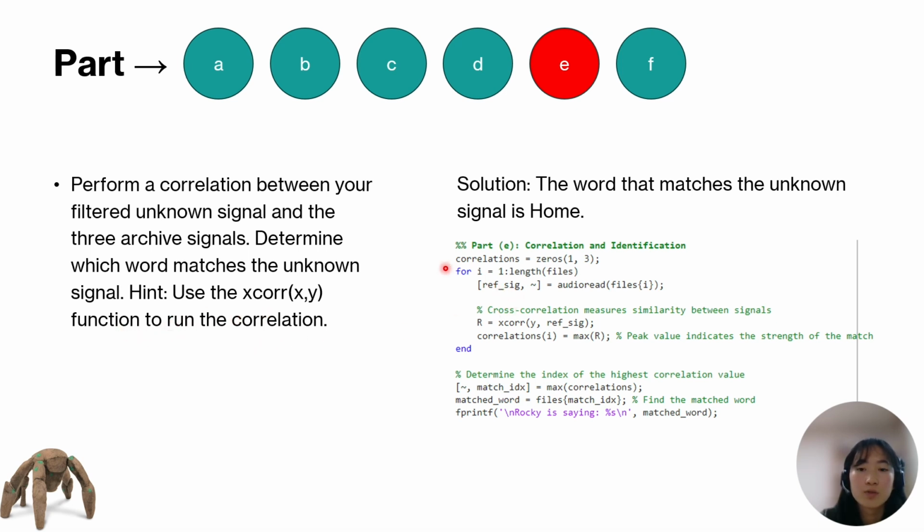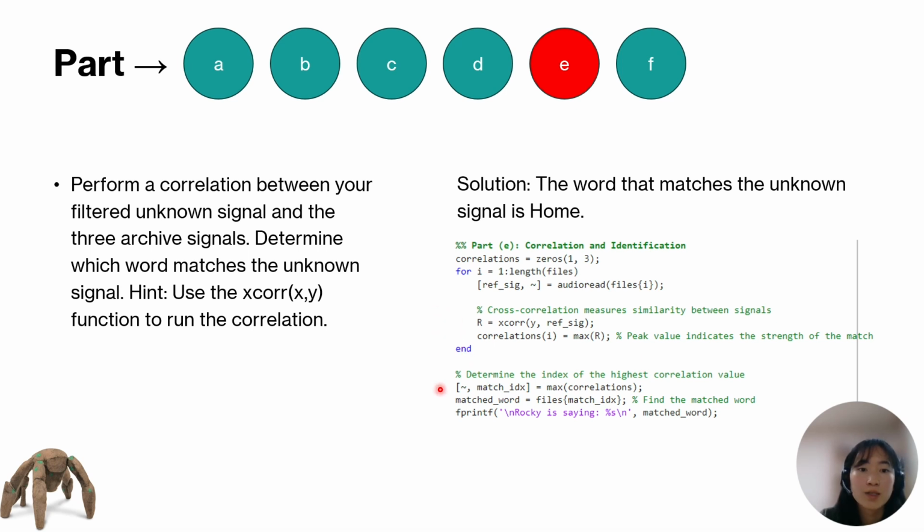So on the right is the MATLAB code, but here we have a for loop that will run through those three files. We will read through one of the files, and then we want to run the xcorr function that they hint towards. The y here is the unknown filtered signal, and the reference signal is the actual audio file. We're just going to run a correlation and see how similar those files are. And for that value, we're going to check the max peak, which will indicate how strongly they match.